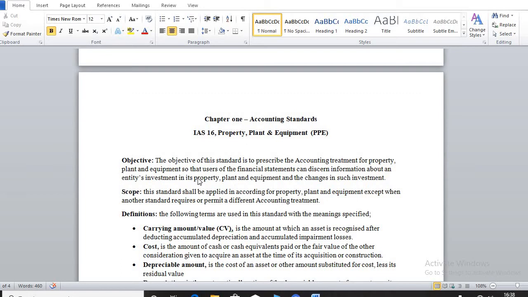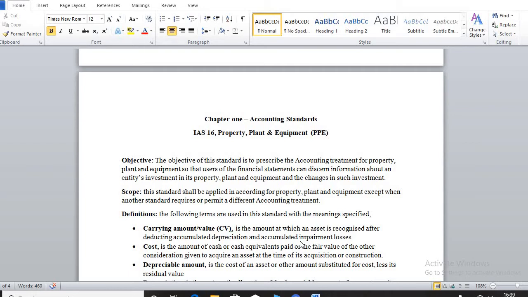Let's look at the objective for the lesson. By the end of the lesson, you'll be able to know the purpose for this standard, the scope, and some definitions within the standard. So without much ado, let's begin with the objective.